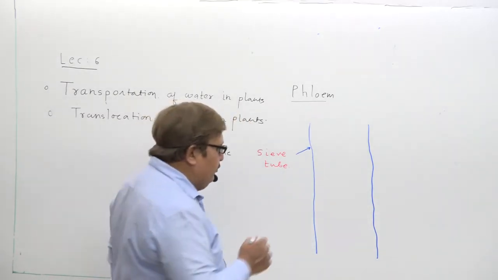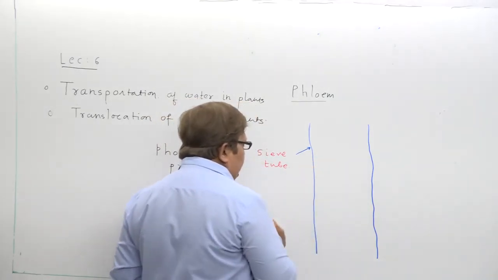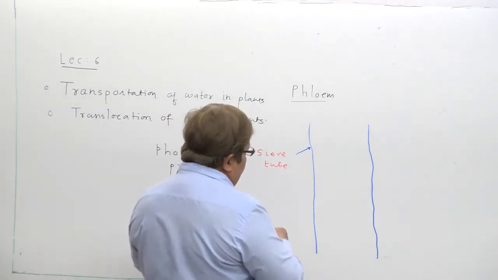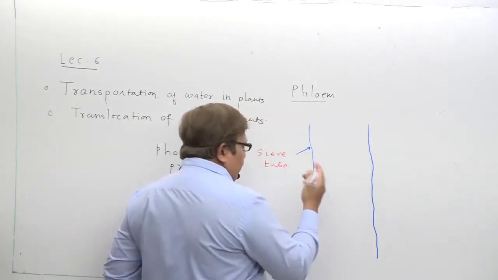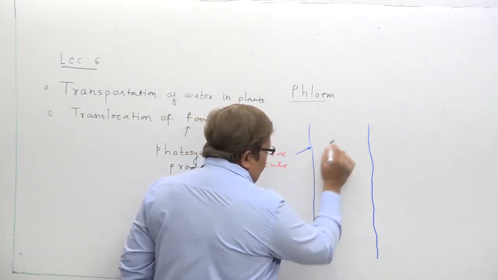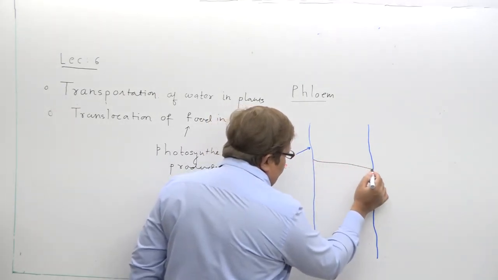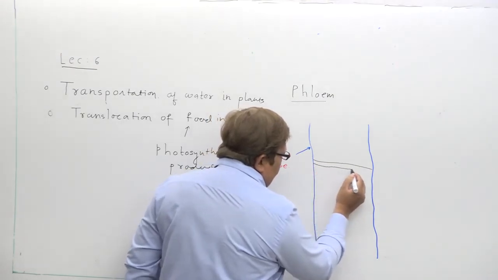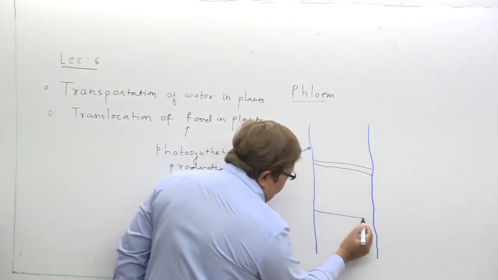This sieve tube is divided into sieve cells. Let us try to understand how it happens. What I am drawing here are sieve plates.